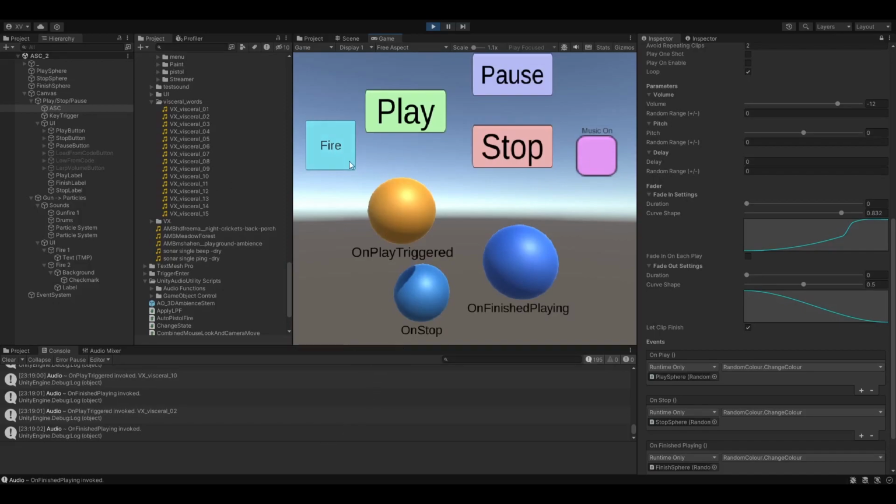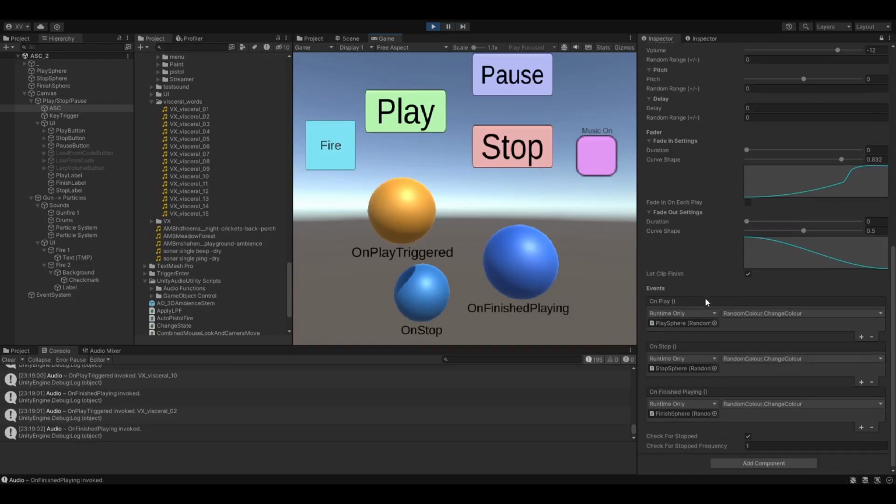The last thing that I want to show is the events. As I'm sure you've noticed, I've got some Unity events hooked up here that you can connect stuff to, which is what's making these spheres change color. But we can also connect it out to other gameplay effects like particles. So here I'm connecting on play to this AAA particle effect, and then I'm also using it here. It can also trigger on stop. Wow, is that Niagara? Yeah, that's the long and short of it.